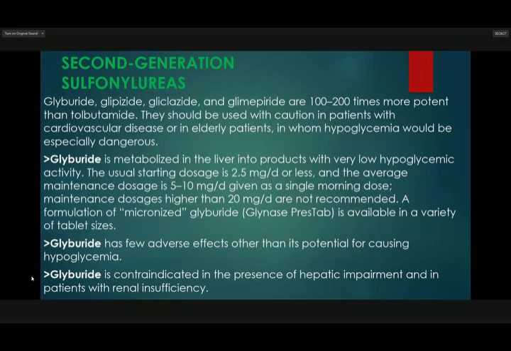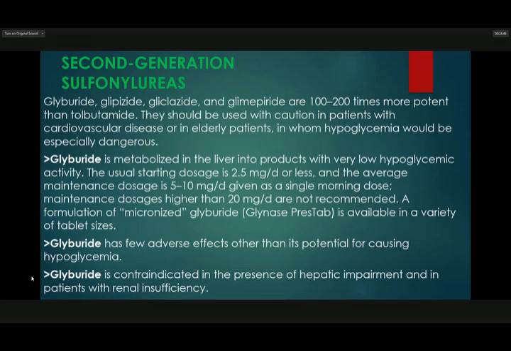Second generation sulfonylureas. Glyburide is metabolized in the liver into products with very low hypoglycemic activity.